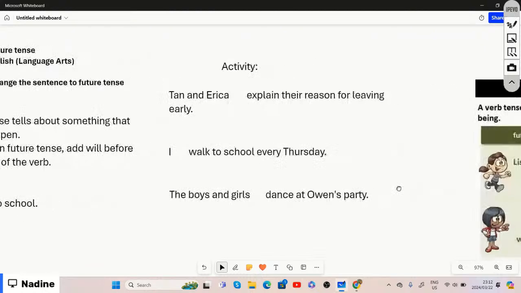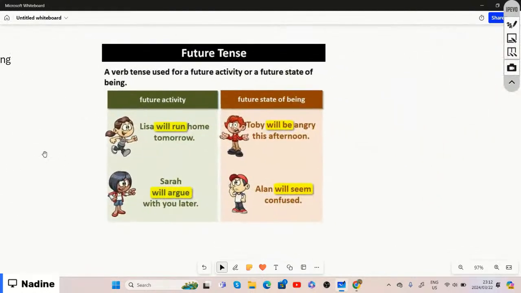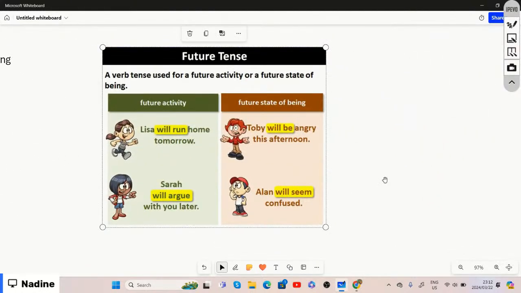All right, so before we go to the activity that we're going to do together, here is another description as well as examples of future tense. It says a verb tense used for a future activity or future state of being.